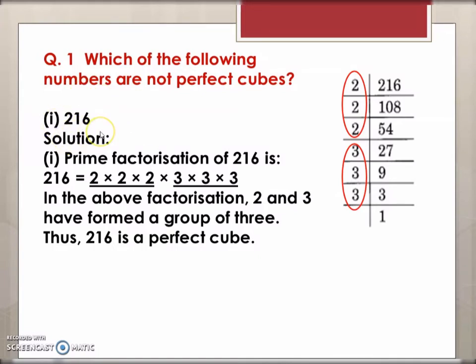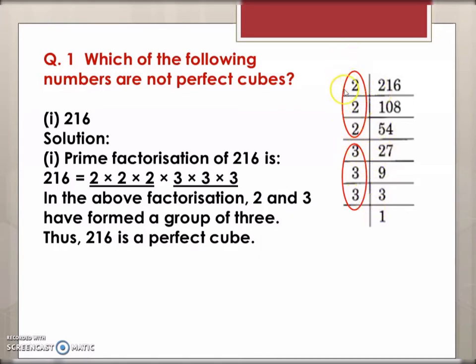So here the first number is 216. Now if you do prime factorization of 216, you will see first you can factorize with 2 and you will get 108, and again with 2, 54, again with 2, and then with 3 you can do 3 times.